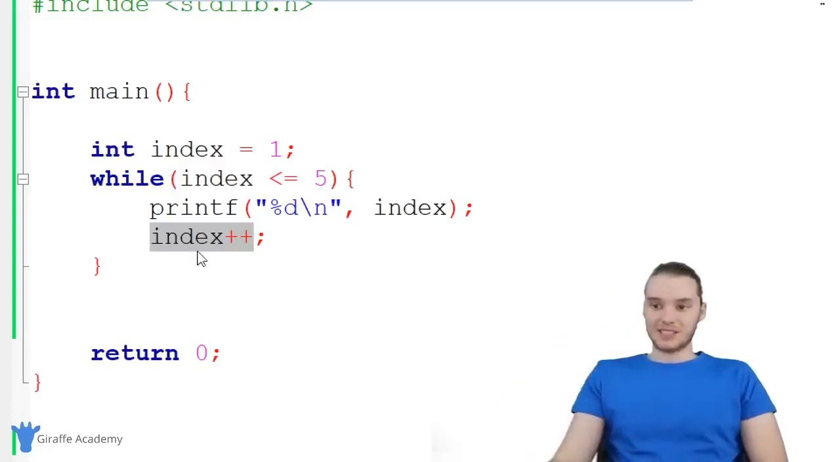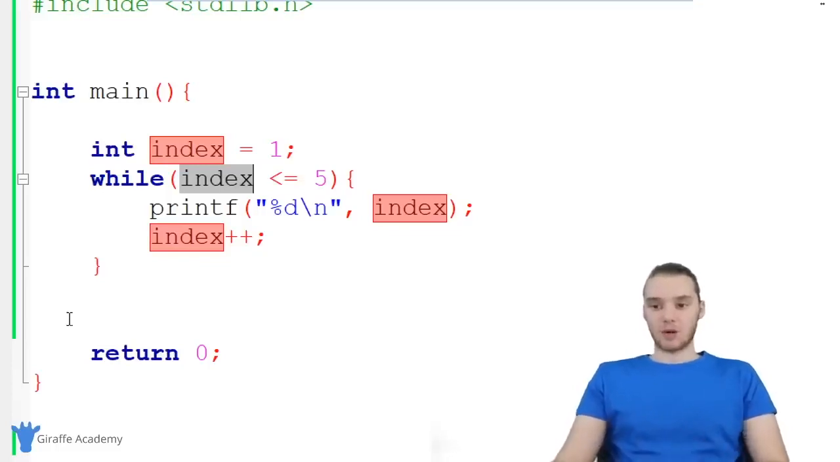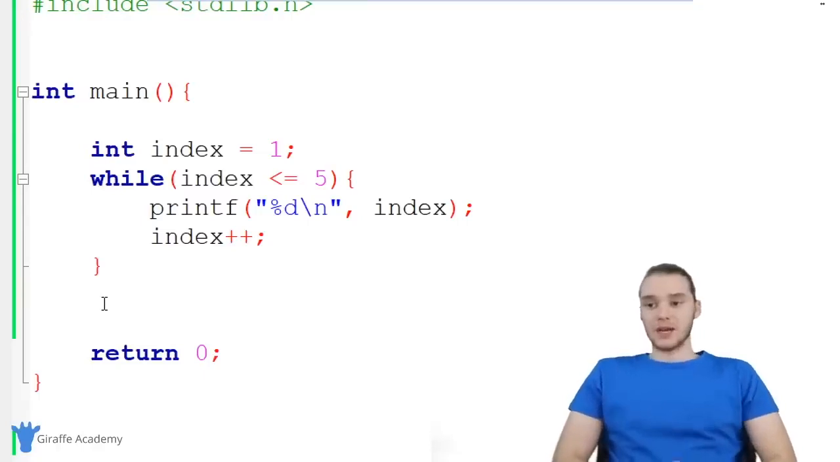Eventually, index gets incremented up to 6. Then C is going to come back up here, and it's going to check to see if 6 is less than or equal to 5. It's going to be false, and we're going to move on with our lives in the program. And that's the basics of while loops. This seems very simple, and that's because it is.